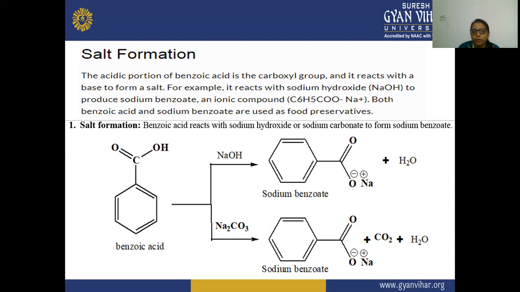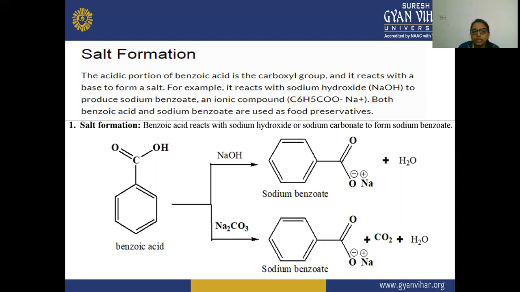For example, it reacts with sodium hydroxide, or it reacts with sodium carbonate. In both cases, there is a formation of sodium benzoate, which is an ionic compound, and both benzoic acid and sodium benzoate are used as food preservatives.